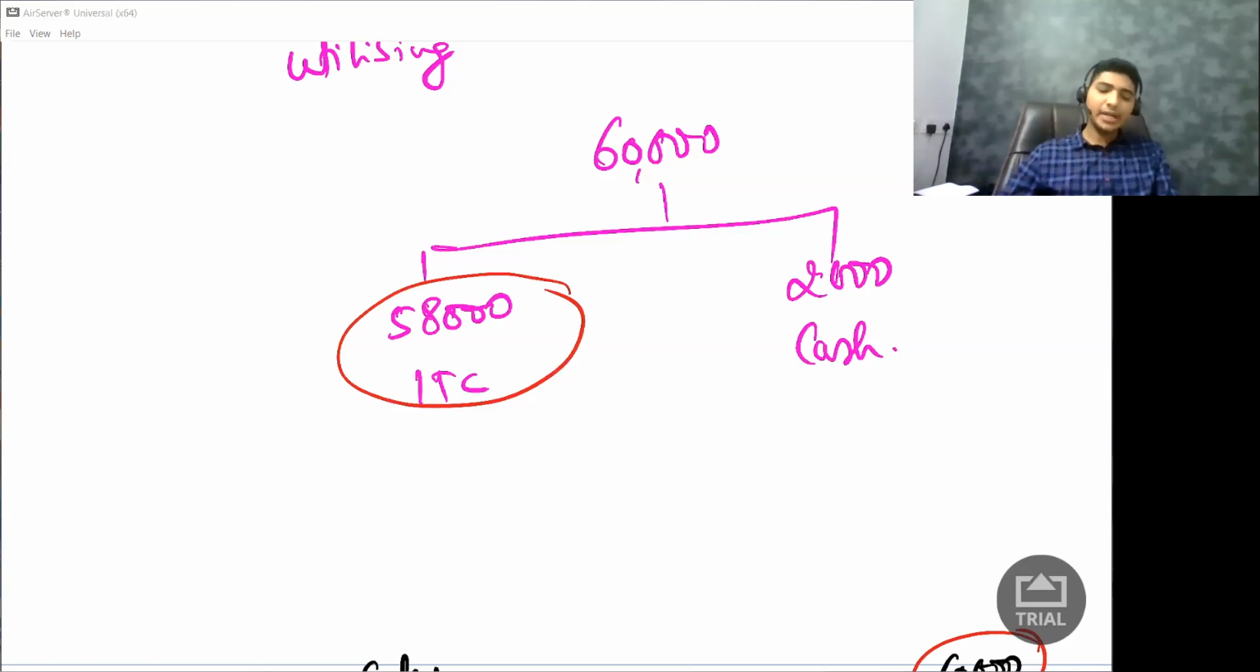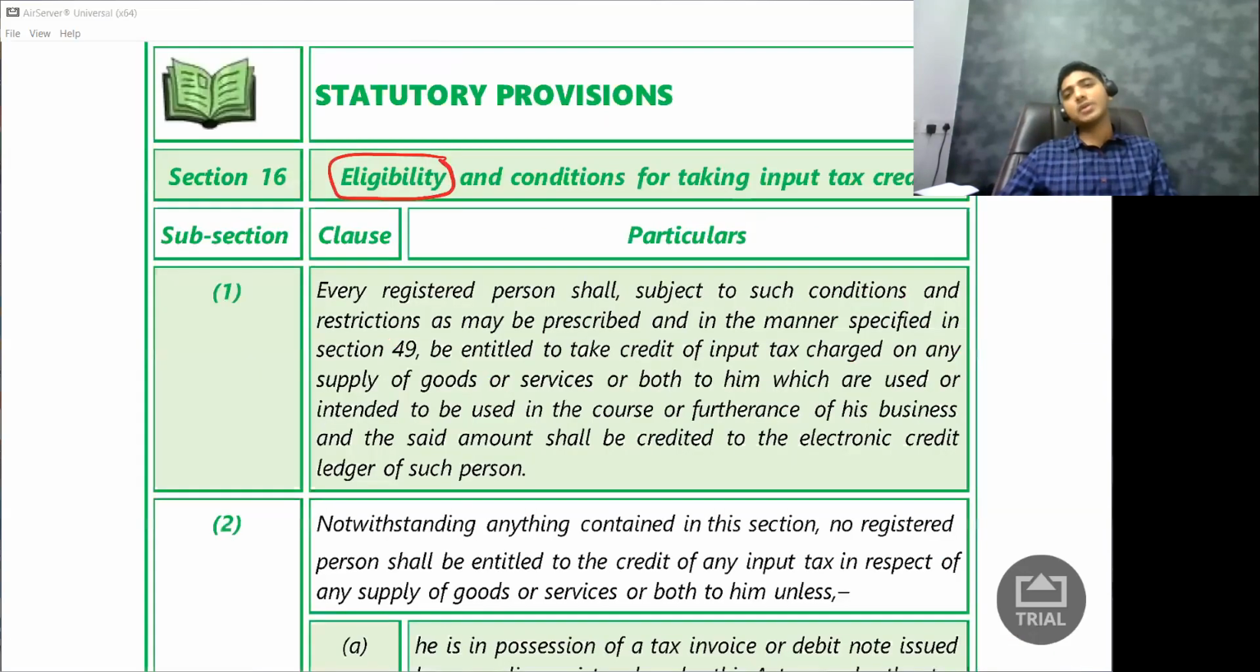The government said, all right, read the section. So the first section we are going to touch is section 16, one of the very important sections. You need to remember this in your mind. Whenever I say input tax credit, what is the section that has to come to your mind? That is section 16.